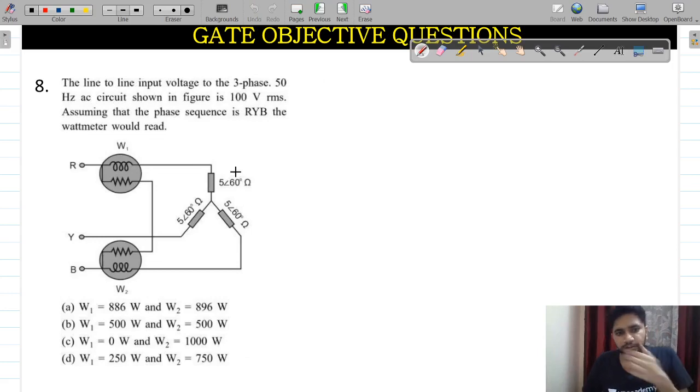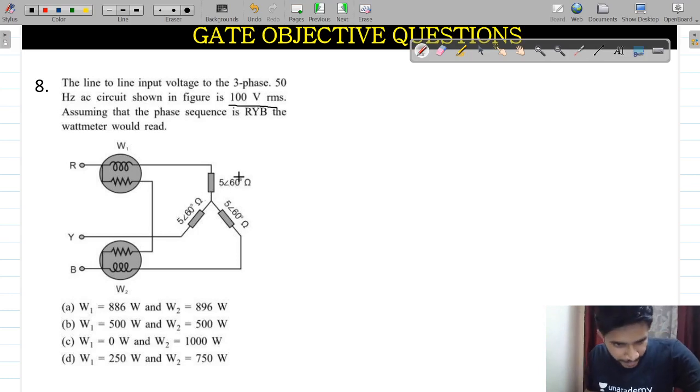So this is another question. This is also a very nice question, so please pay attention. This is an easier one, basically a very easy one. Don't worry about it. The RMS value of voltage is already given. You just need to find out the values of W1 and W2.